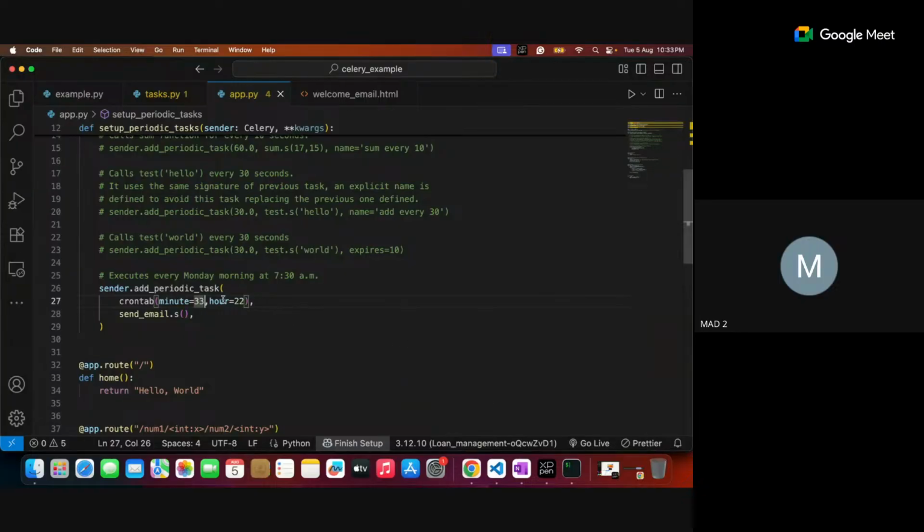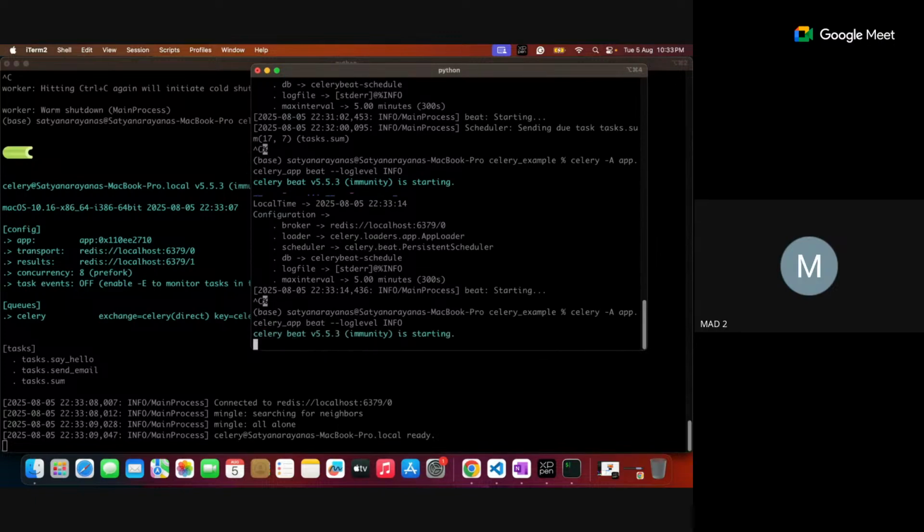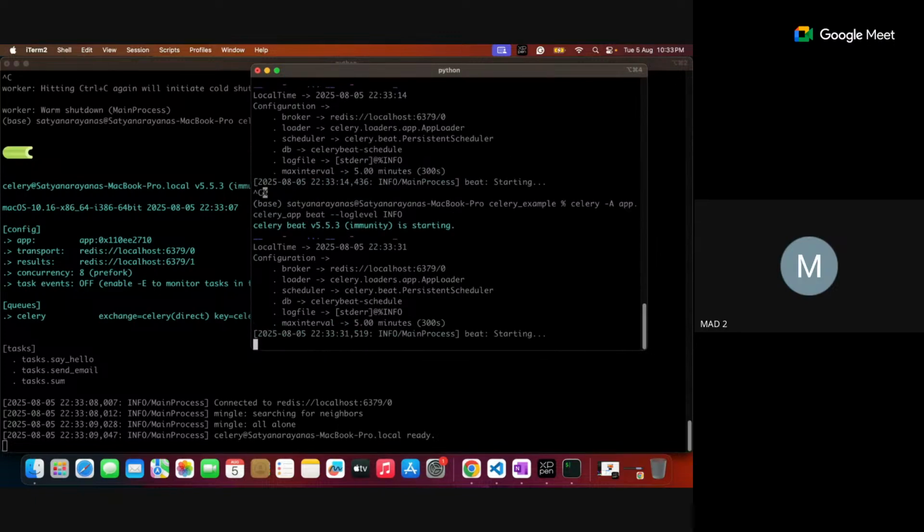I'm sorry, maybe make it 34, because we have passed the time. Let me stop this. Celery beat is enough. 34 is okay because celery is only dispatching the task. There is no change in the task, only the calling time we changed it. So we need not restart this celery.